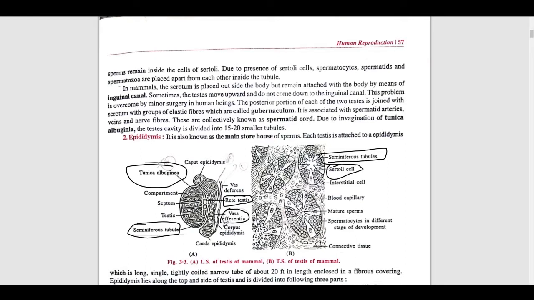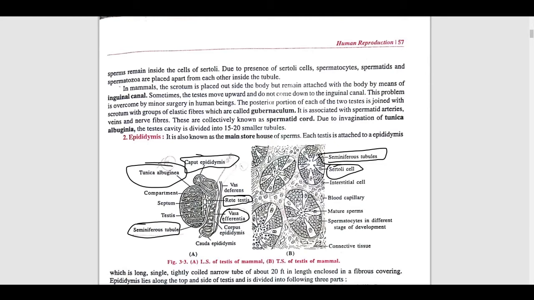Okay, now again from here it will move to the caput epididymis. See here, caput epididymis, the head part of the figure. So it is the head part, it is just a coiled structure which links to this. Actually it gets linked with the vasa efferentia and the epididymis. So what is the work? In short we can say that the epididymis stores the sperms and provides nourishment or nutrition. It is divided into three parts.